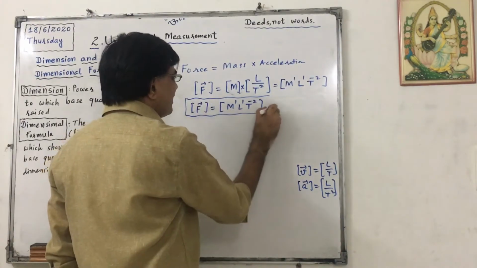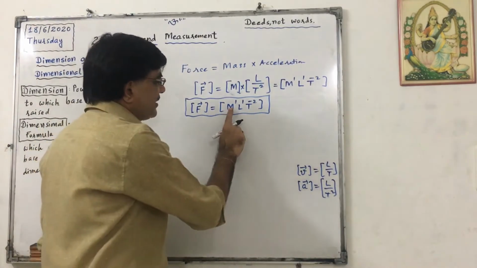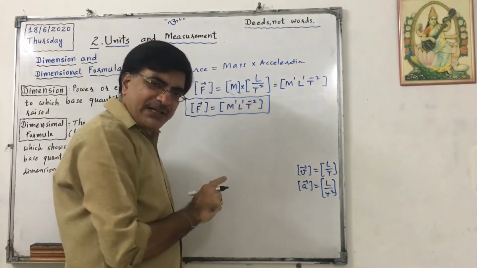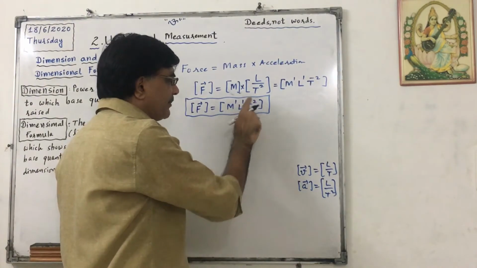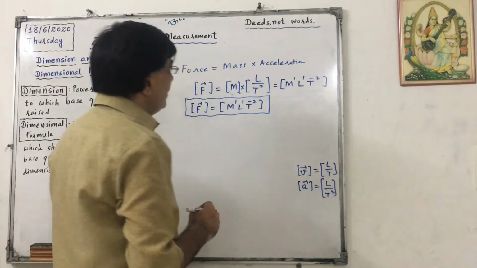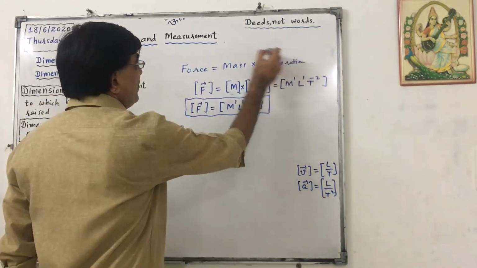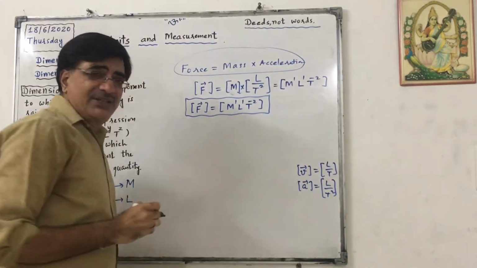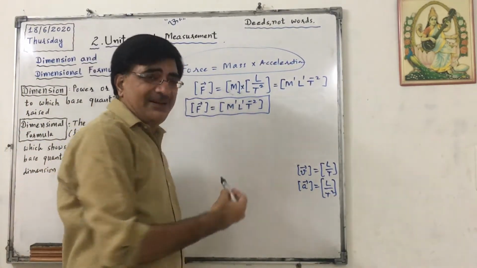This is called the dimensional equation. The dimensional formula of force is M raised to 1, L raised to 1, T raised to minus 2, and the powers of mass, length and time are 1, 1 and minus 2 respectively. There may be a question in your mind: if we do not know this equation, that is called the physical equation, how can we prepare the dimensional formula?